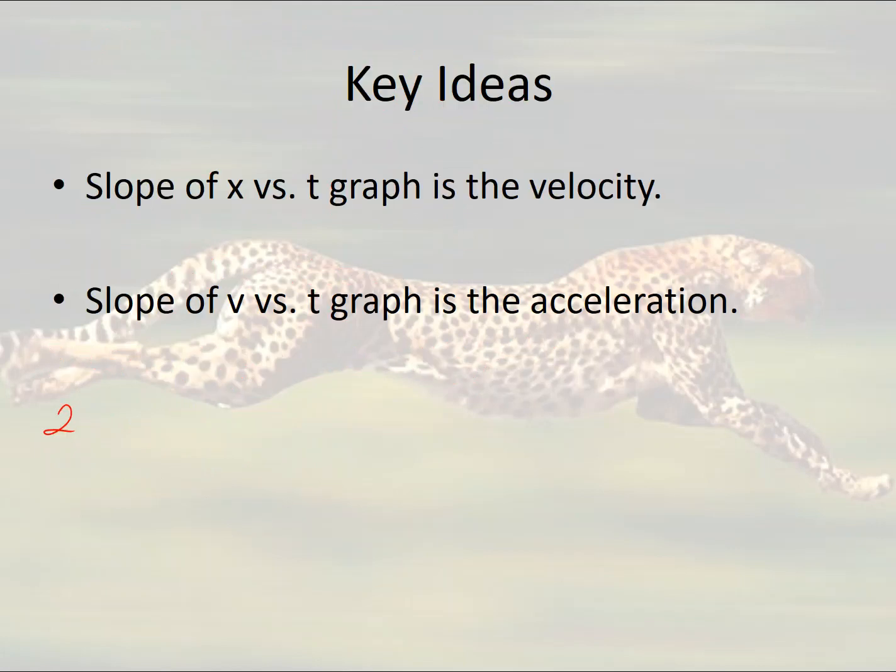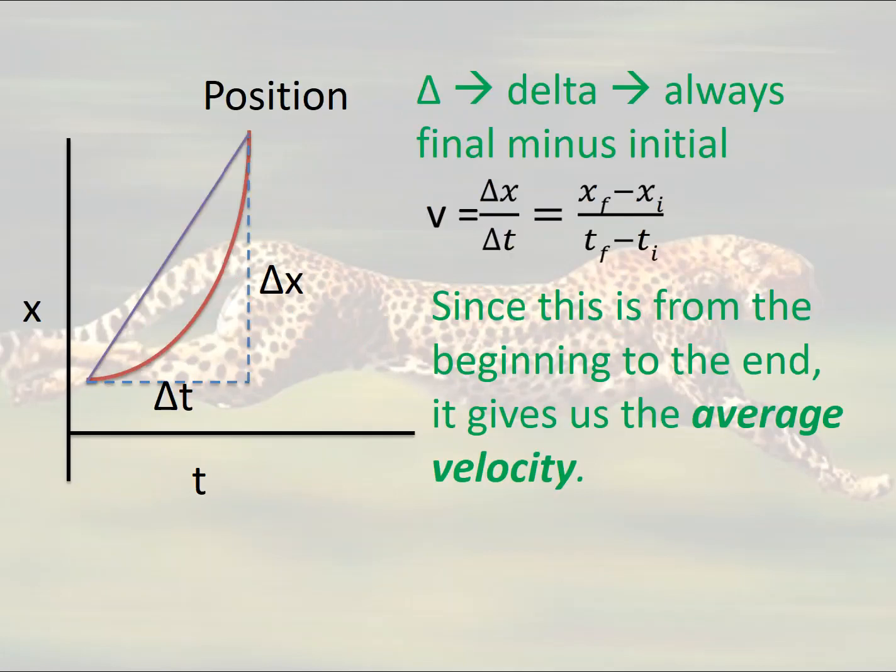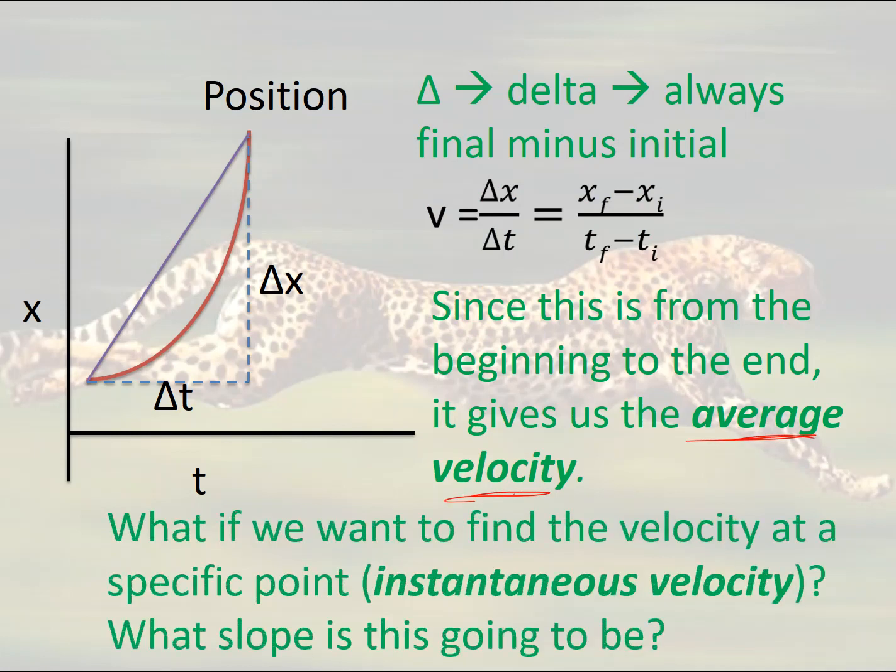So if I look at this one then, going back, a key idea is that the slope of the xt graph is the velocity, and the slope of the vt graph is the acceleration. Now, what happens then if I don't have a straight line? So maybe my position graph is this curve. If I find the slope of these two lines, then I'm really looking at the change in position over the change in time. And because we're dealing with the beginning to the end, it gives us an average velocity.